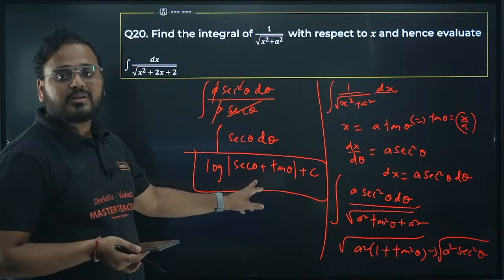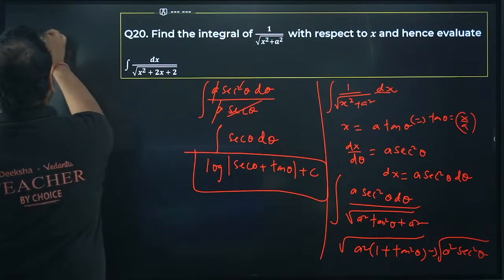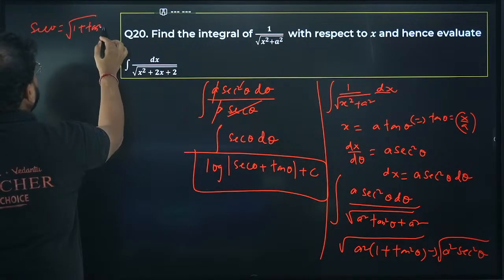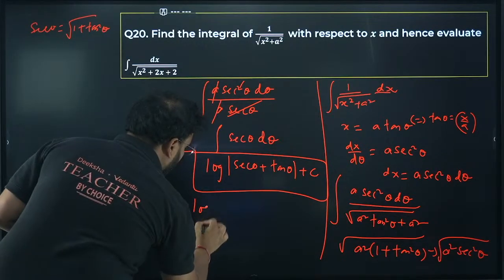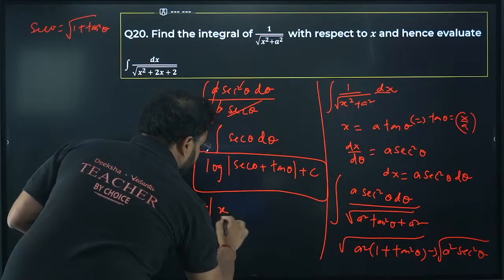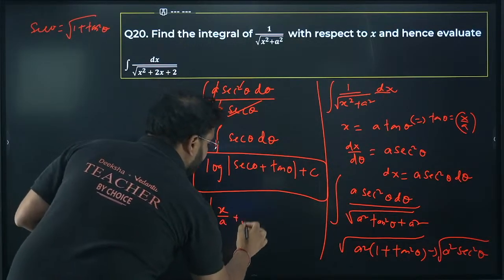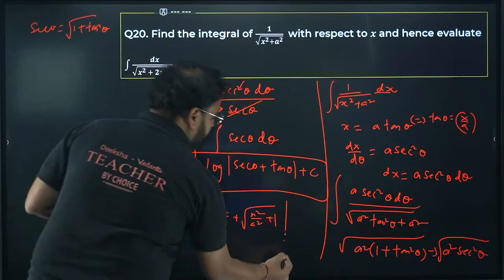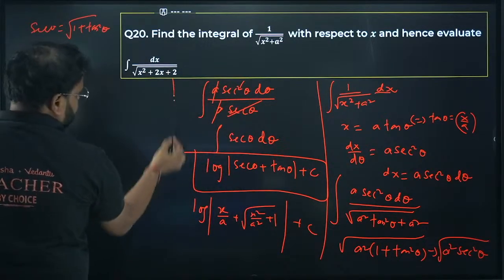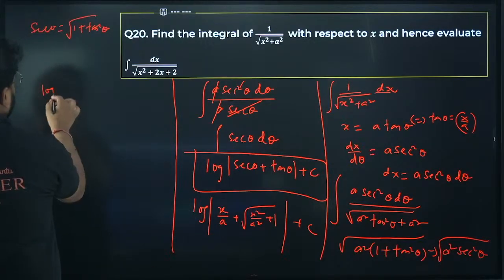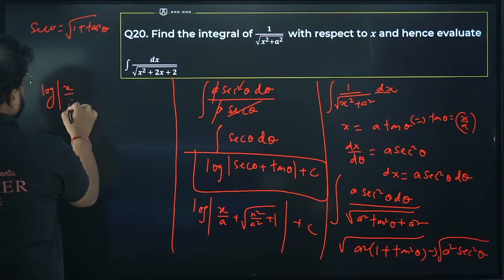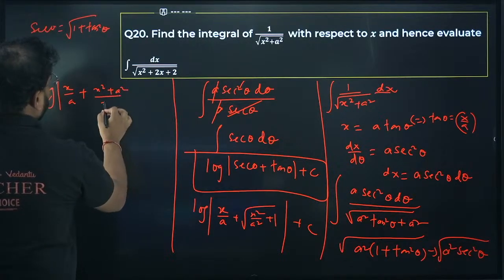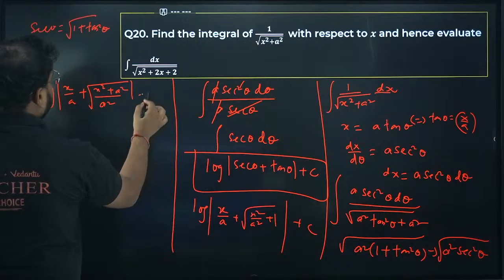What is sec theta? Sec theta is nothing but root of 1 plus tan square theta. So this will become log of x by a, since tan theta is x by a, plus sec theta, which is root of x square upon a square plus 1. Of course, plus c will be there. Please check: log of x by a plus, taking the LCM, root of x square plus a square by a square, plus c.